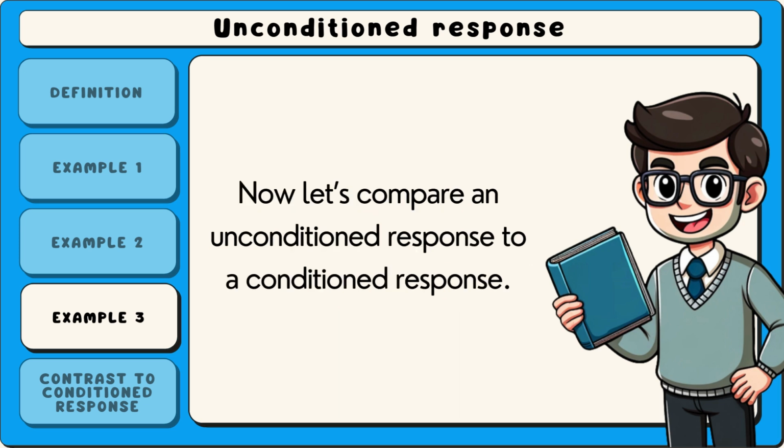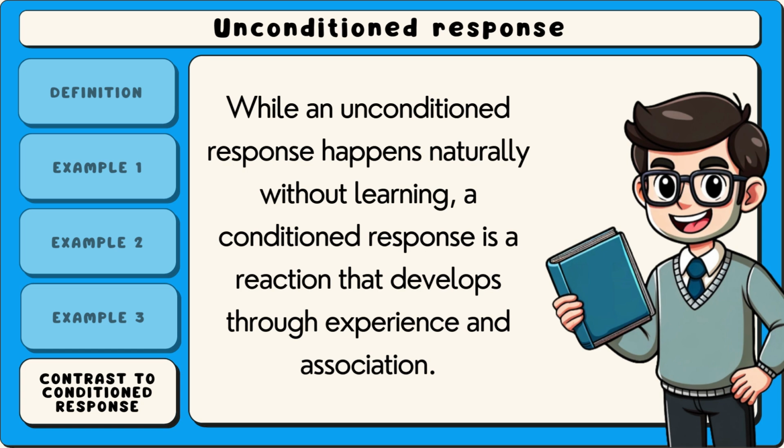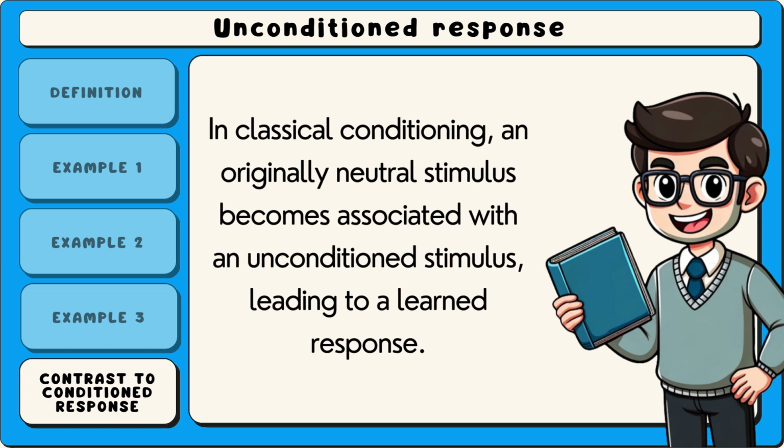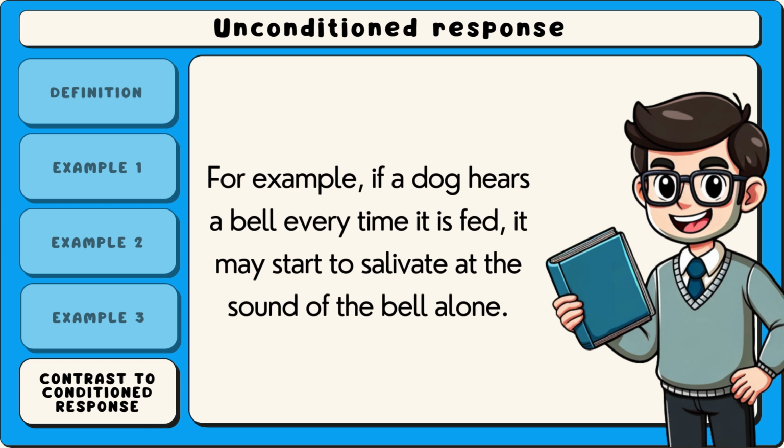Now let's compare an unconditioned response to a conditioned response. While an unconditioned response happens naturally without learning, a conditioned response is a reaction that develops through experience and association. In classical conditioning, an originally neutral stimulus becomes associated with an unconditioned stimulus, leading to a learned response. For example, if a dog hears a bell every time it is fed, it may start to salivate at the sound of the bell alone.